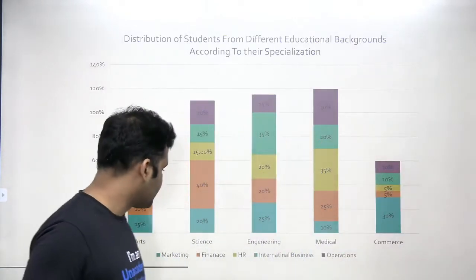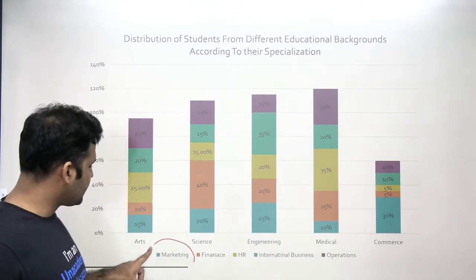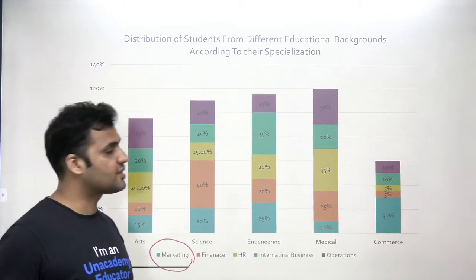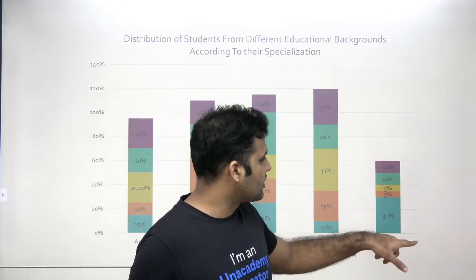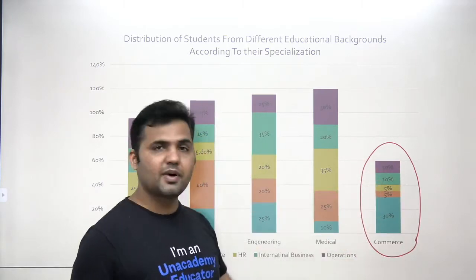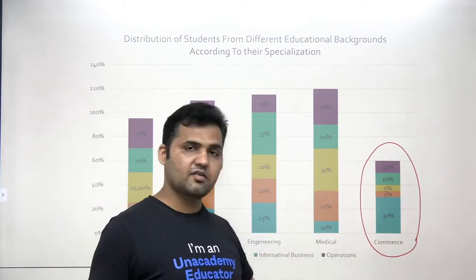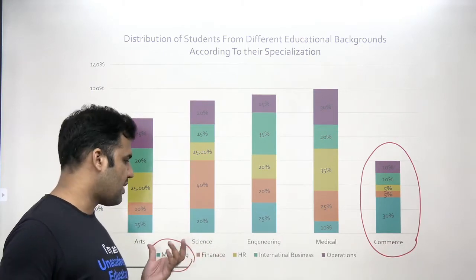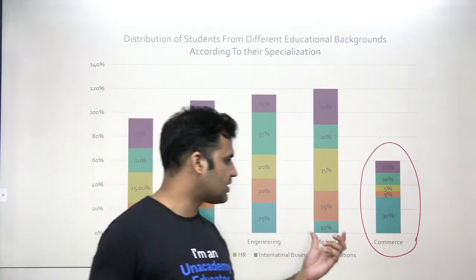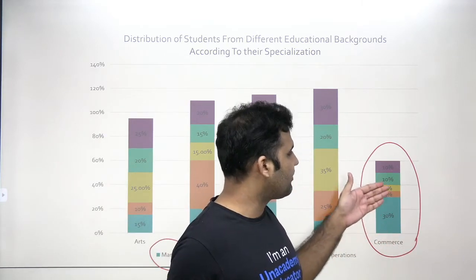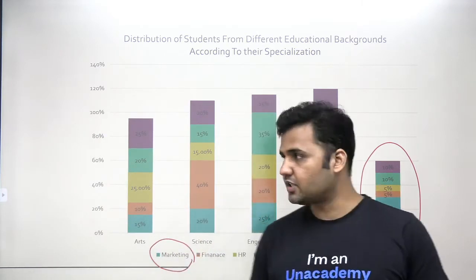This value will be given from here. You see that this complete bar will tell us the number of students in terms of percentage from marketing, finance, HR, international business, and operations, but from the commerce background. These values are 35, 5, 10, and 10. So let's straight away write it down.